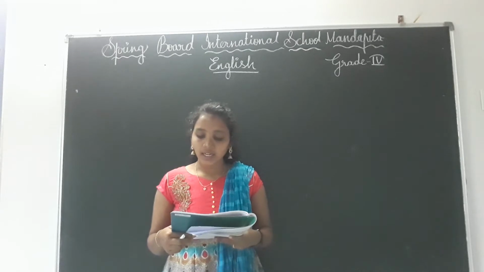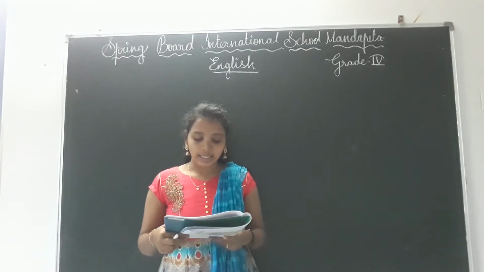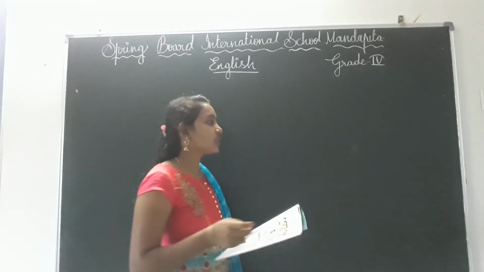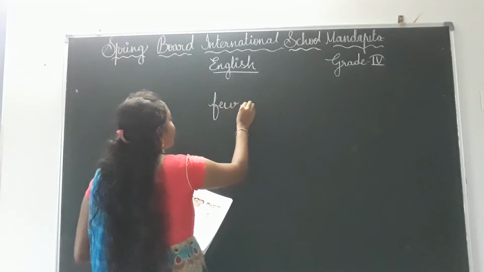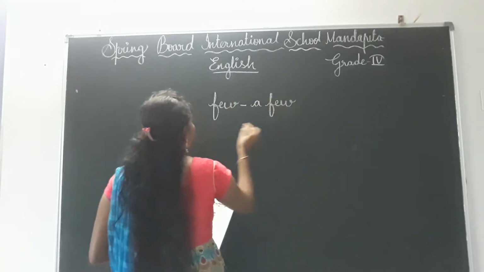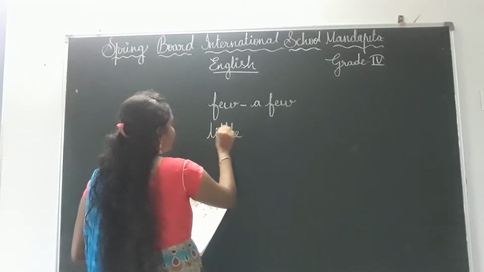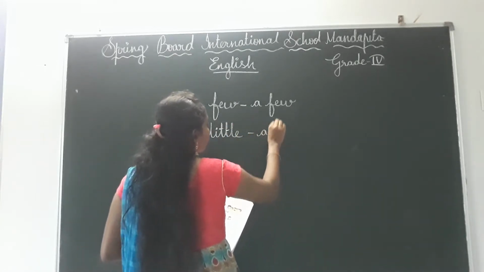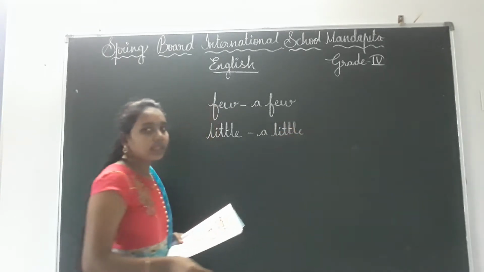Okay, see here: few and a few, little and a little. That means here we can see two words, children. See the difference. Few, and a few. Little, and a little.